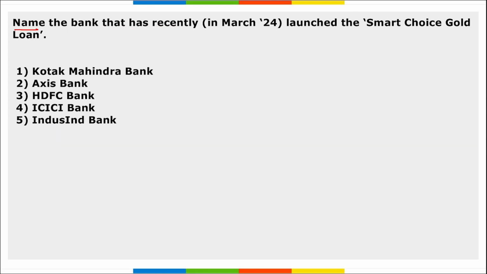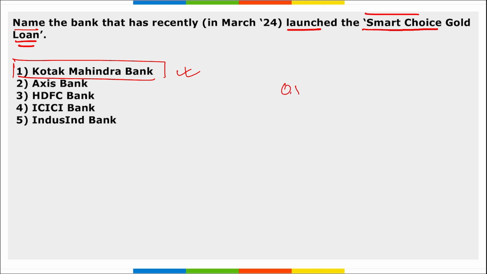Moving on, name the bank that has recently launched the Smart Choice Gold Loan. So it is Kotak Mahindra Bank. Right, Kotak Mahindra Bank has recently launched this Smart Choice Gold Loan. Take a note of this, and the monthly interest rate of the loan is as low as 0.88%. This is the monthly interest that will be provided here. Correct? So if you want to take a gold loan, you have to pay this much amount monthly.